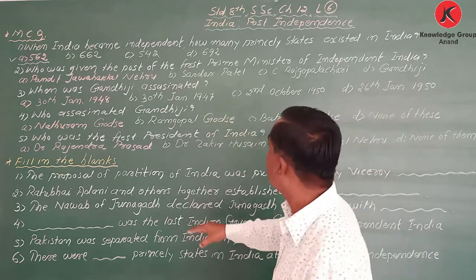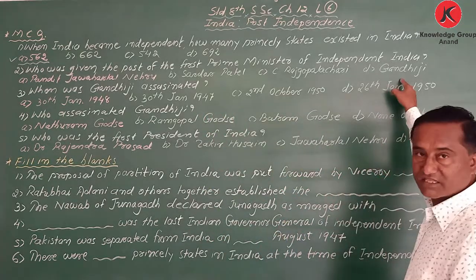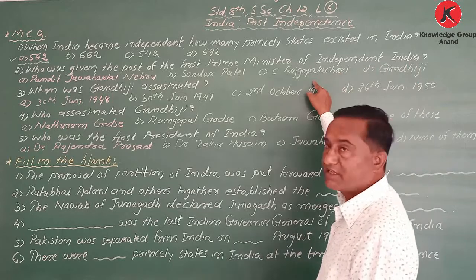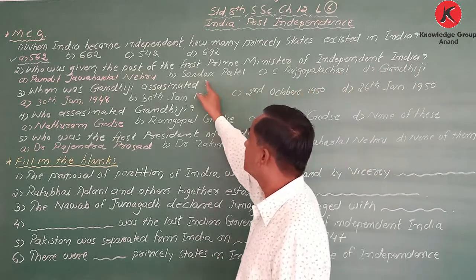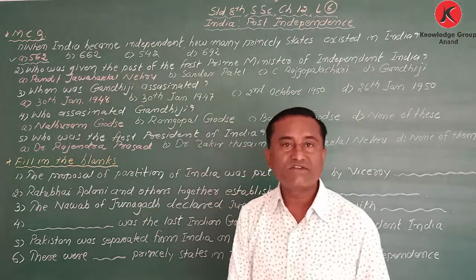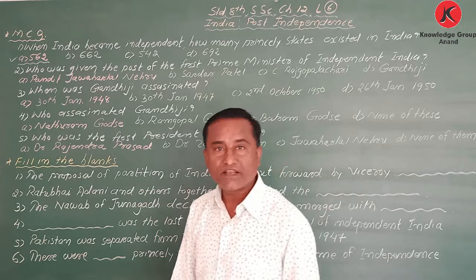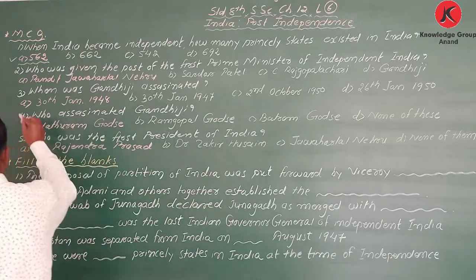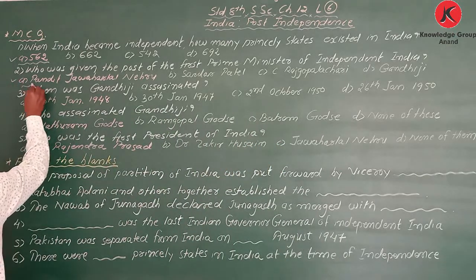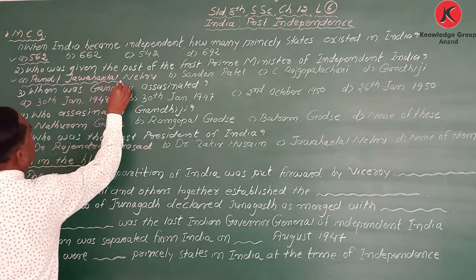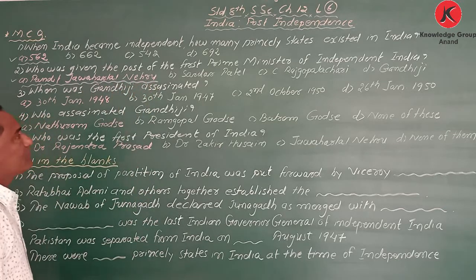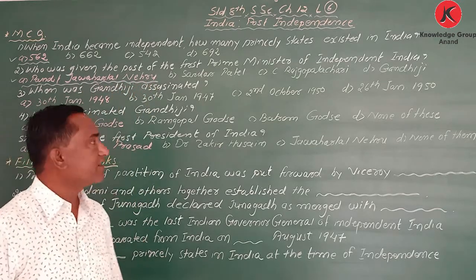Who was that? Gandhiji, C. Rajgopalachari, Sardar Patel, or Pandit Jawaharlal Nehru. The correct answer is Pandit Jawaharlal Nehru. He was given the post of the first prime minister of independent India.